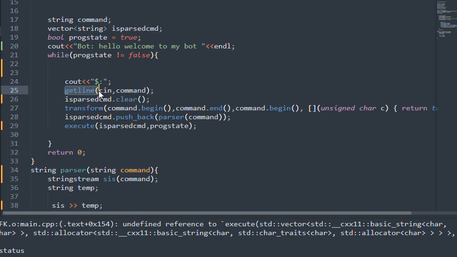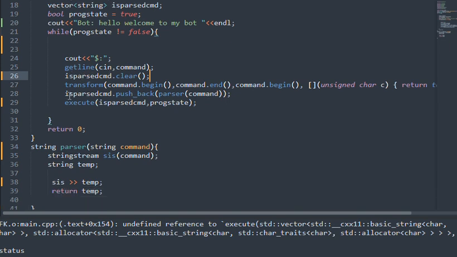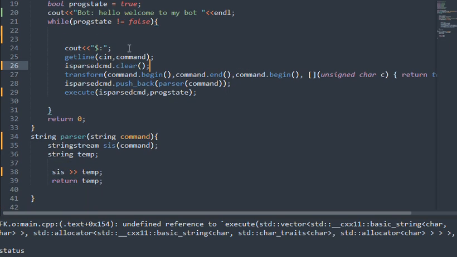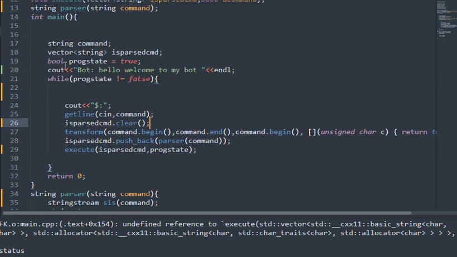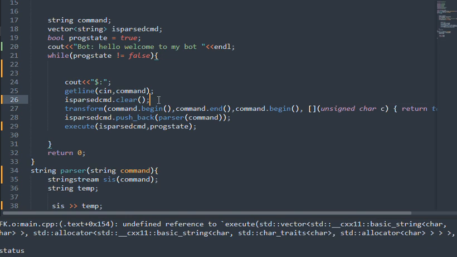We take the input in command using cin, through getline. So the user types anything, then it is parsed. The parsed command is cleared out here.